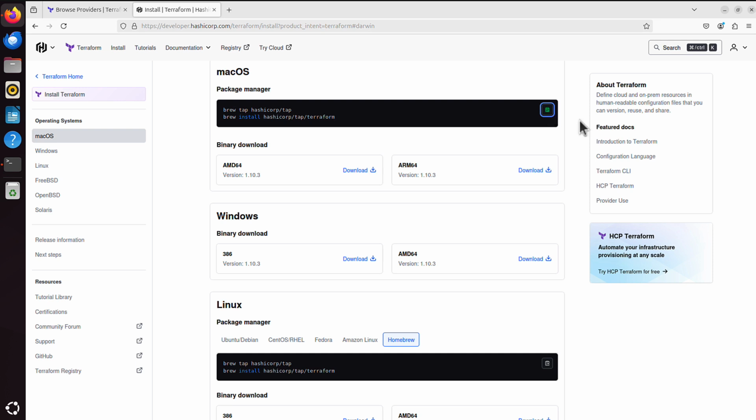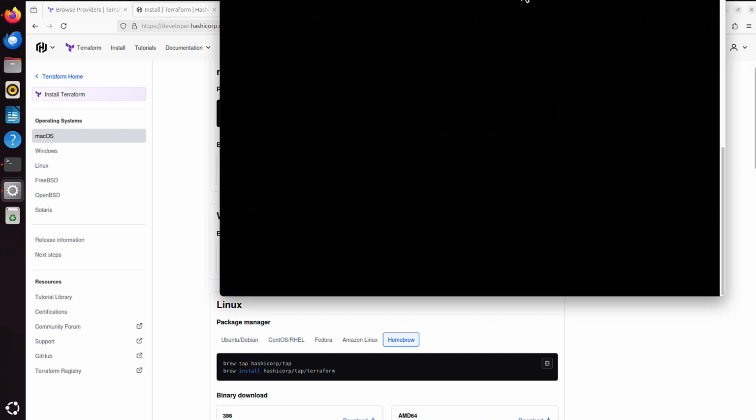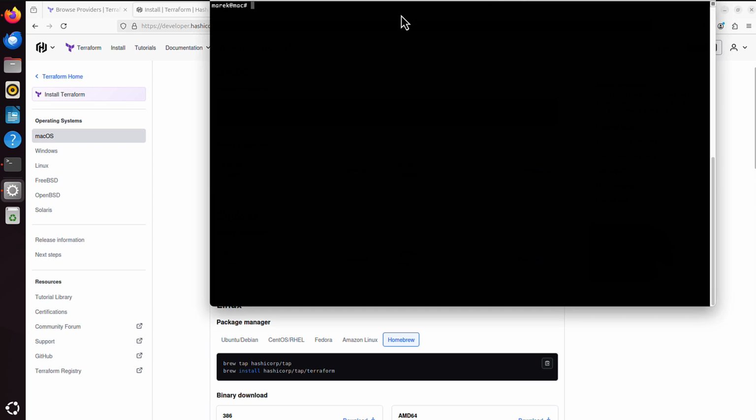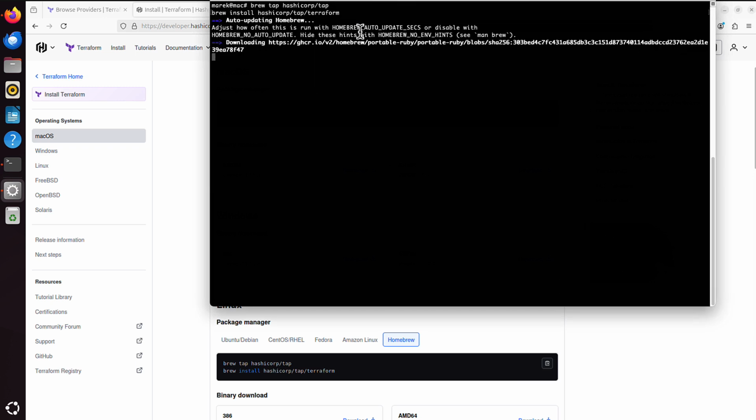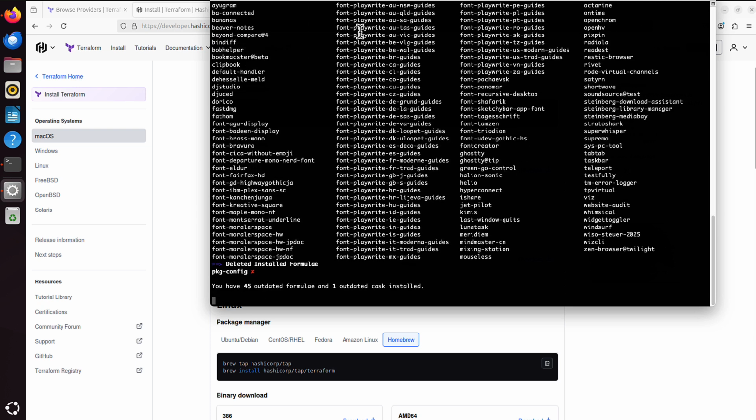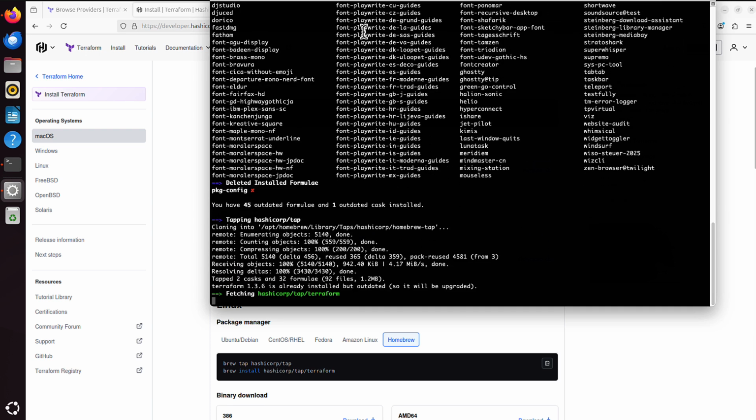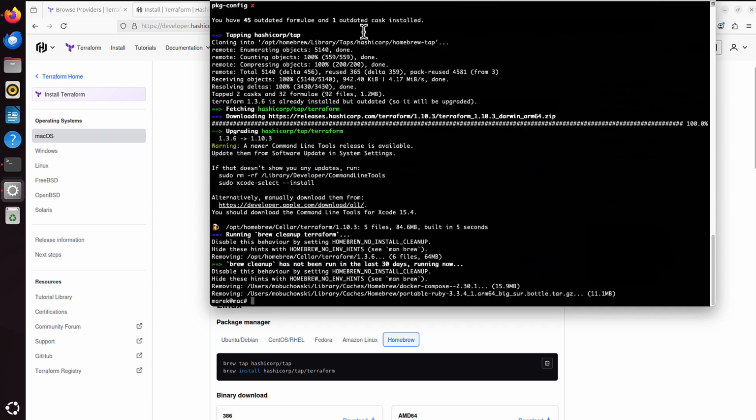Now, let me open my Mac terminal. This is a different machine. This is my Mac, but I should be able to just paste it here. Yes, I am. I just click enter and wait. It might take a while as well. It's doing something in the background. Okay, auto updating Homebrew. Now it downloads whatever it needs to download. And now it should be completed.